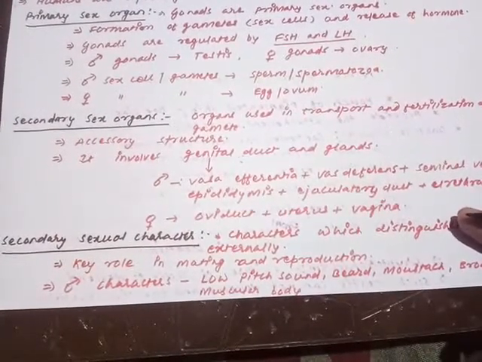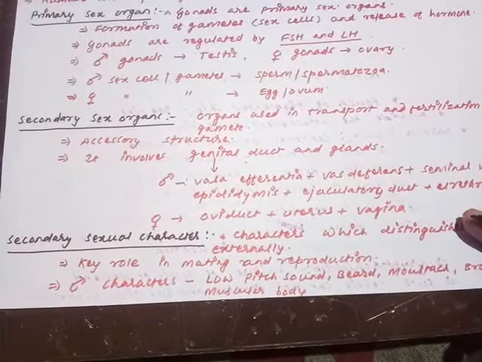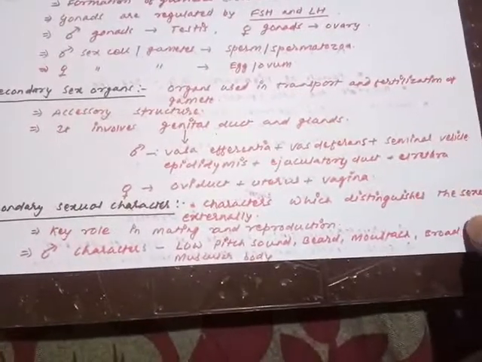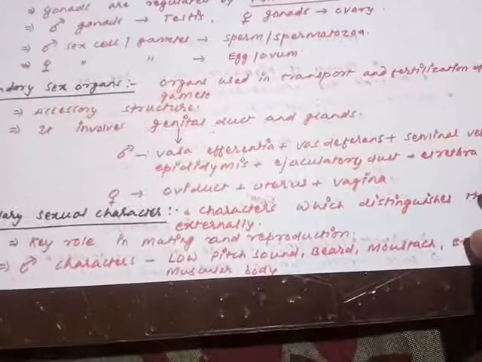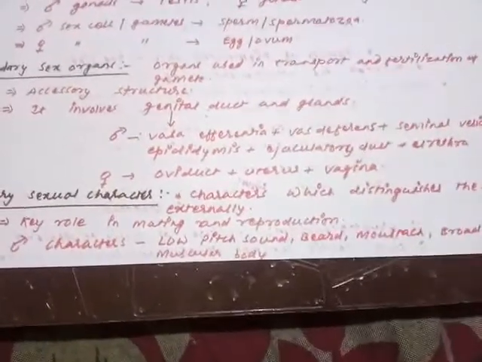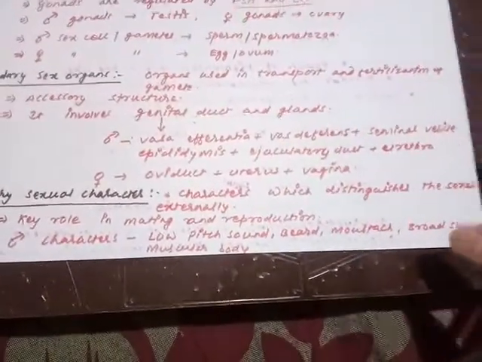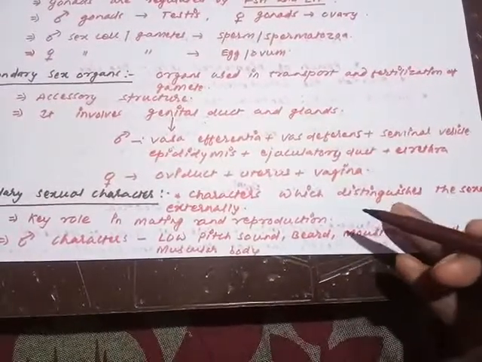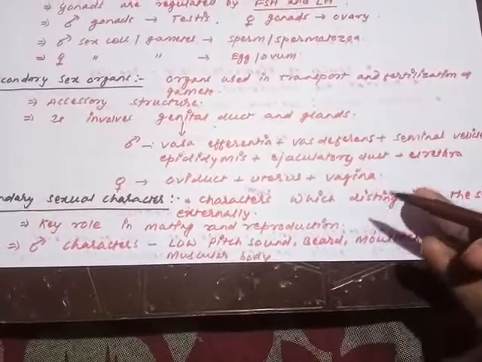They are associated with the identification and appearance of a particular type of characteristic. So secondary sexual characters means what? Some of the characters by which we can externally define whether the sex is male or female, by which we can distinguish the sexes externally.